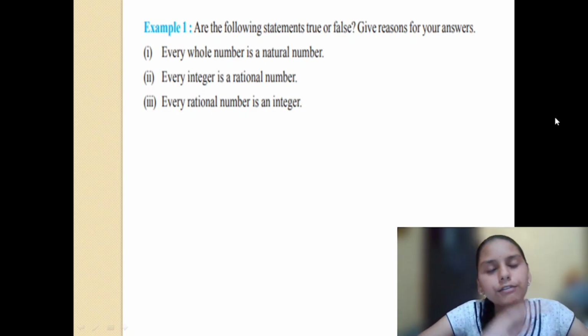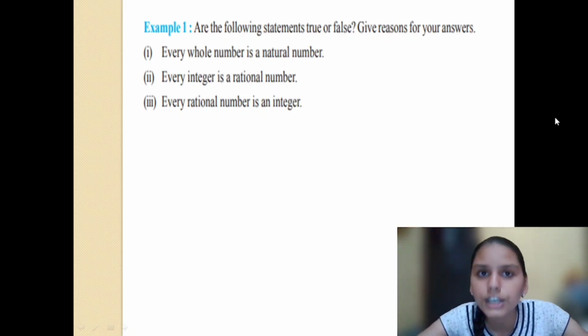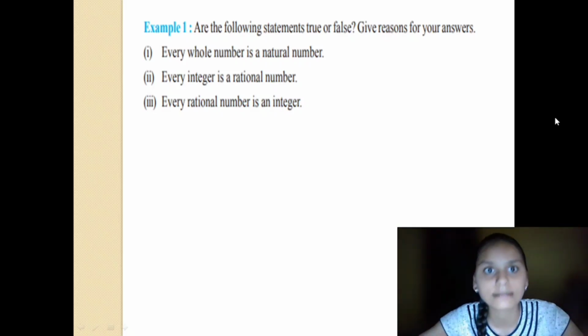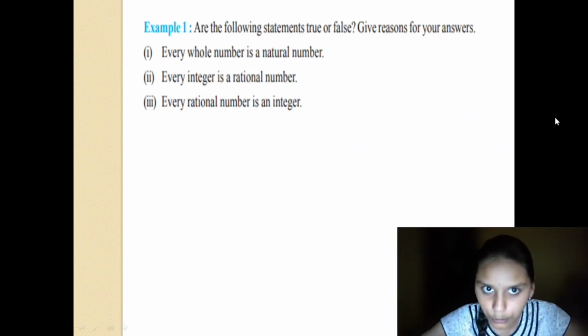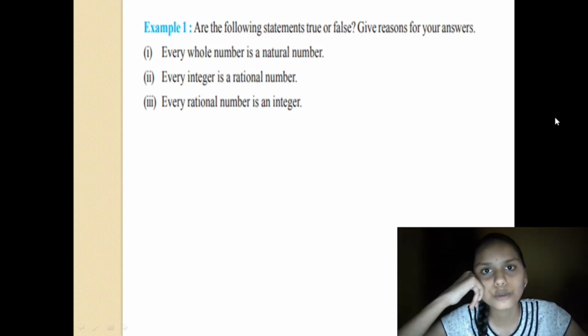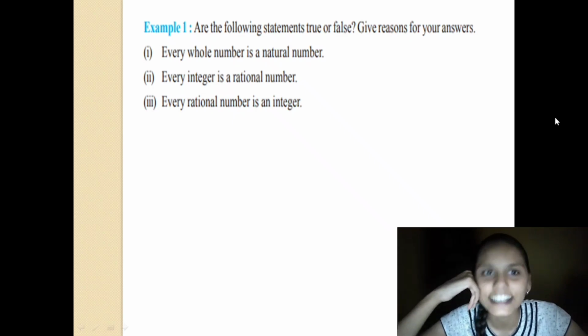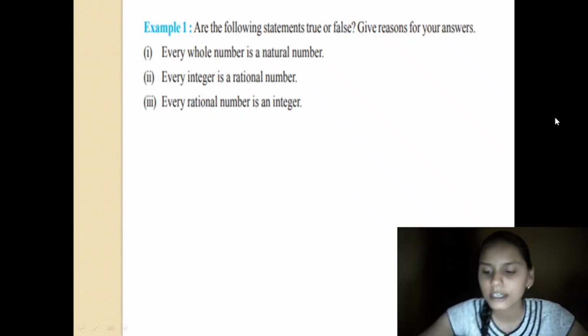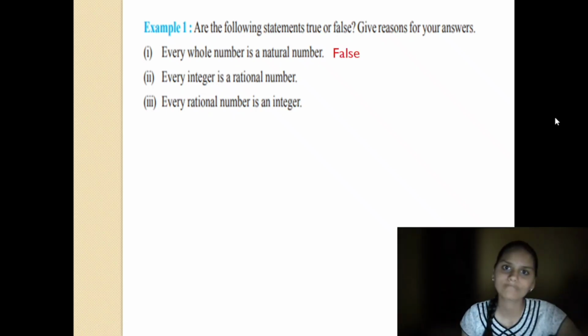So if I assume every whole number is a natural number, then what about 0? Right? 0 is not a natural number, it is a whole number. That's why this statement becomes false, right?